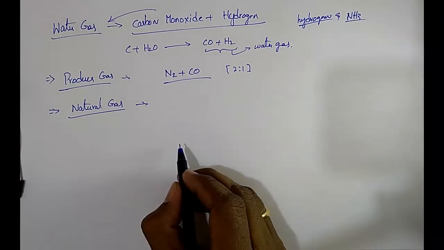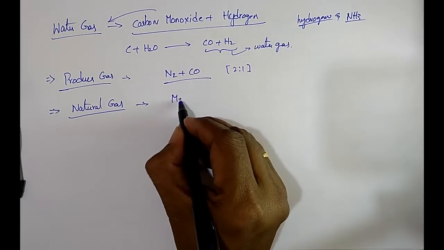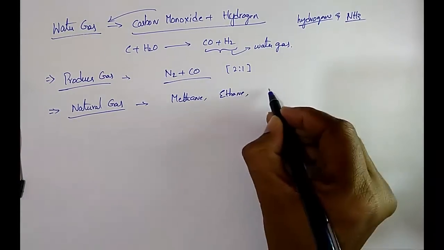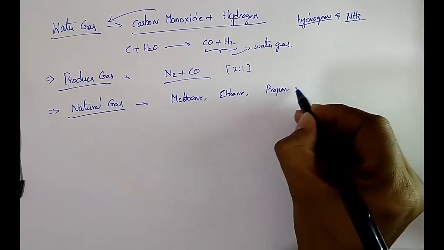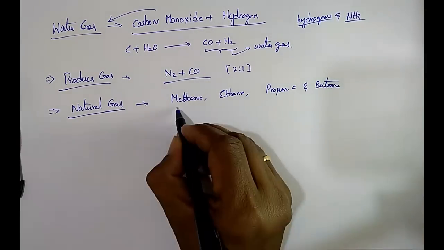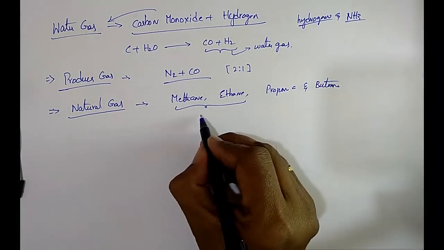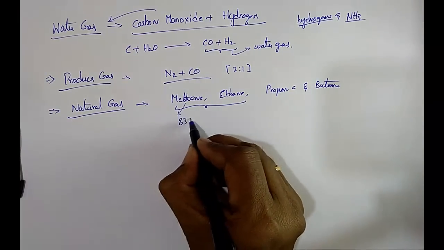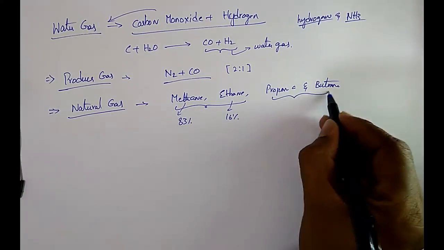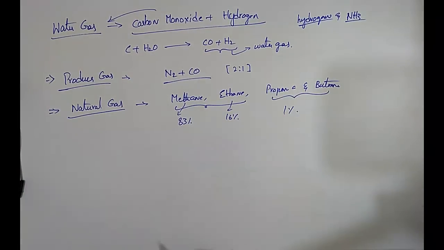It is the combination of methane, ethane, propane, and butane. Methane has nearly 83% and ethane has nearly 16%. The remaining are 1%.